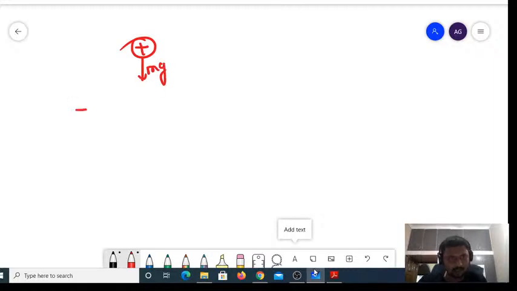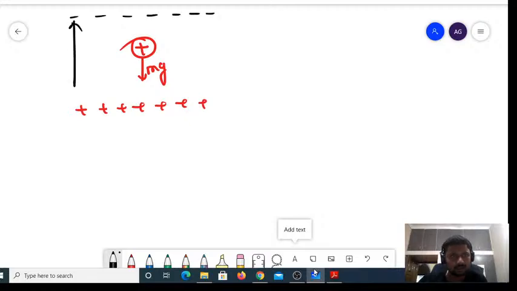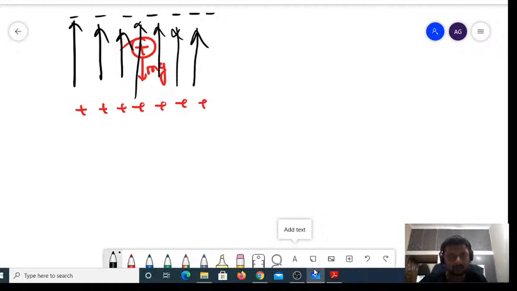Now I will apply an electric field such that here is positive and here is negative. So the electric field is going like this. Now what exactly is going to happen? The positive and positive will get repelled, positive and negative will get attracted. So this is going to experience a vertically upward force, Fe, that is electrostatic force of attraction as well as repulsion. Now this has to get balanced with mg.